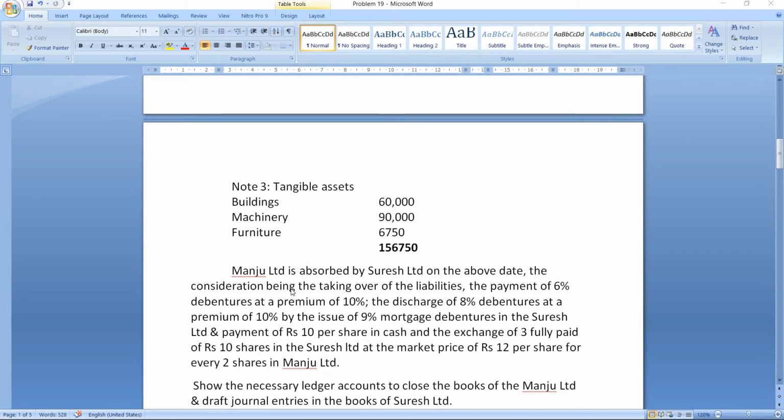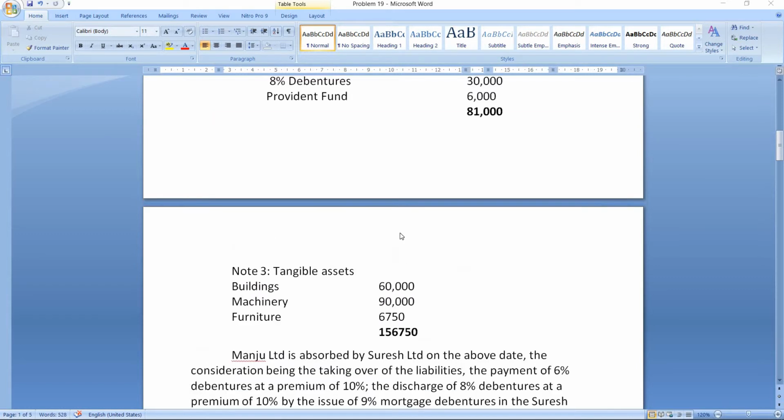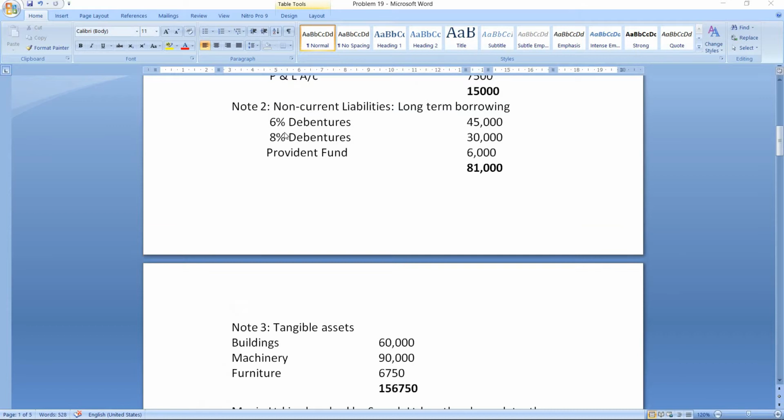The consideration being the taking over of the liabilities, the payment of 6% debentures at a premium of 10%, the discharge of 8% debentures at a premium of 10% by issue of 9% mortgage debentures in Suresh Limited. So here you can see there are two types of debentures, one is 6%, another is 8%.